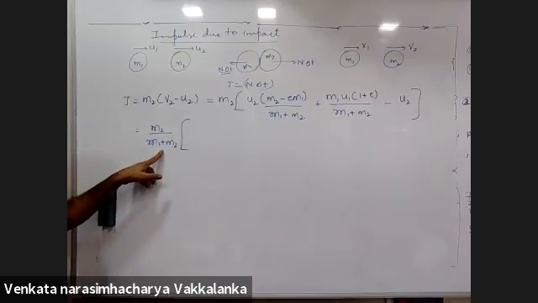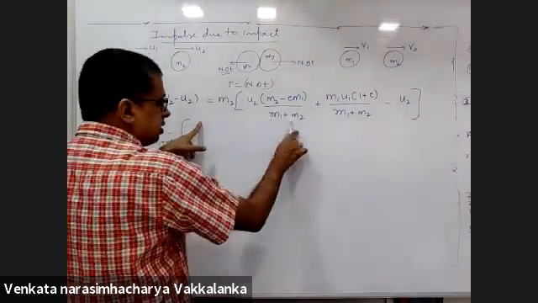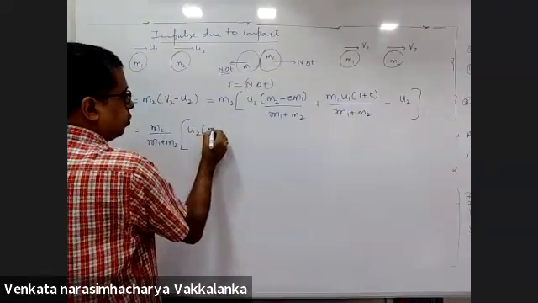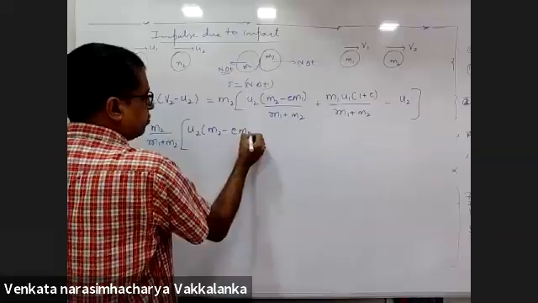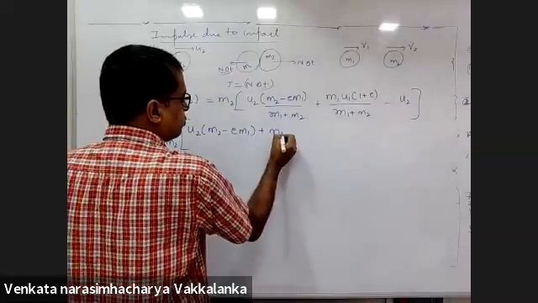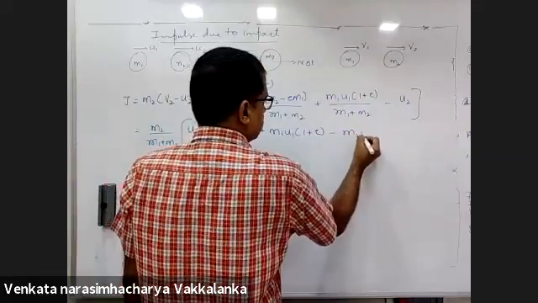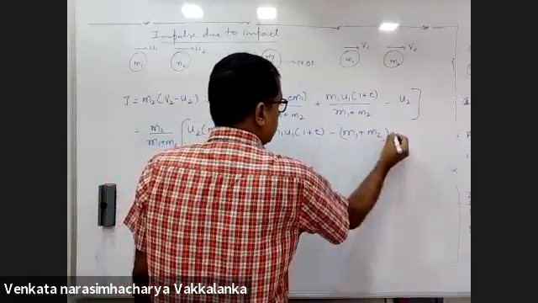I divided by M1 plus M2. When I multiply with M1 plus M2, these both denominators will go. U2 into M2 minus E M1 plus M1 U1 into 1 plus E minus M1 plus M2 into U2.